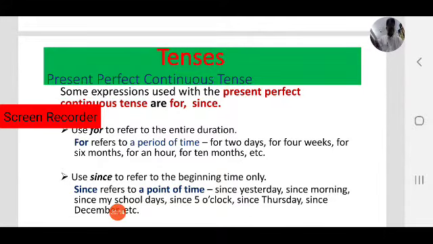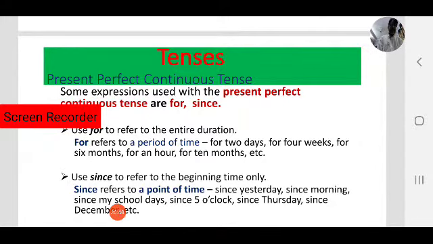Here I mentioned duration of time. Observe the difference between since and for. I have been reading the novel since last Monday, or I have been reading the novel for 5 days. Observe the difference.